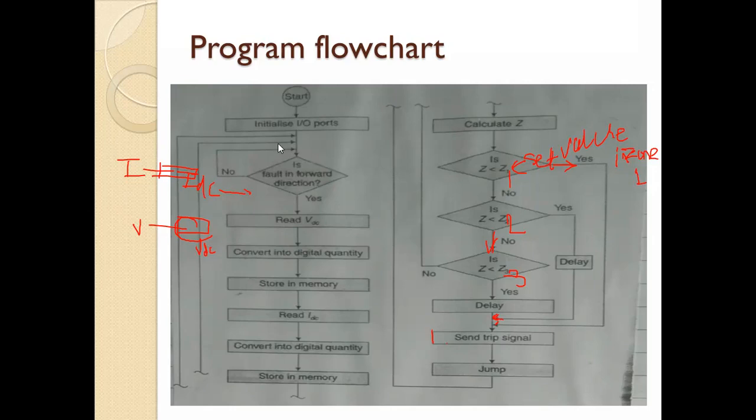So first step is fault in forward direction. Okay, this is the fault current and voltage. Okay, म्हणजे जेव्हा फॉल्ट एखादा ऑकर होईल, तो फॉल्ट झाल्यानंतर आपण हे जे सिग्नल्स आहेत ते प्रोसेसरला देतो. Okay, so if that fault is not in forward direction, then again you can repeat the process. But if that fault is in forward direction, if yes, then read VDC.